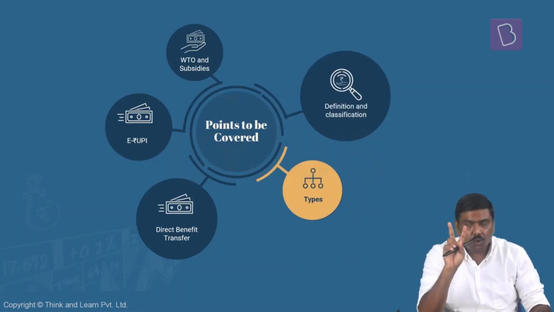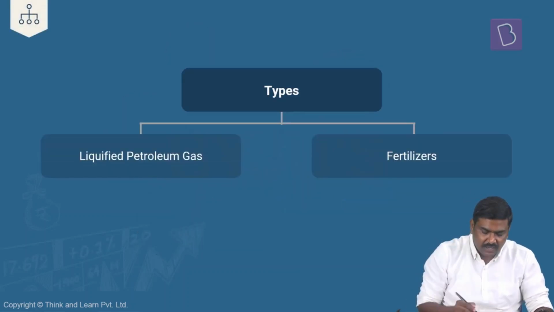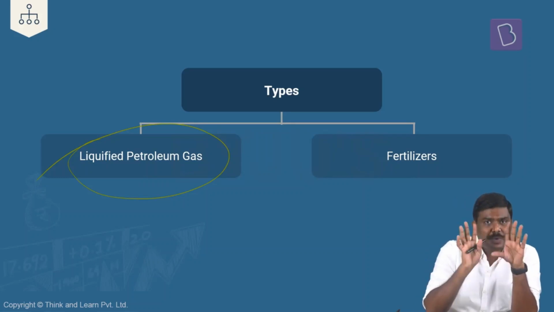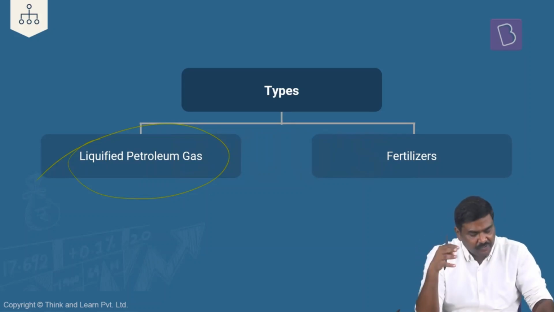Okay, let's start now. I'll be discussing two types of subsidies here. One will be fertilizer subsidy, and the second one is a subsidy related to LPG. I picked these two because they have been in the newspapers in recent days, and that is the precise reason I've picked them here. Okay, let's start with the first one, the LPG subsidy.